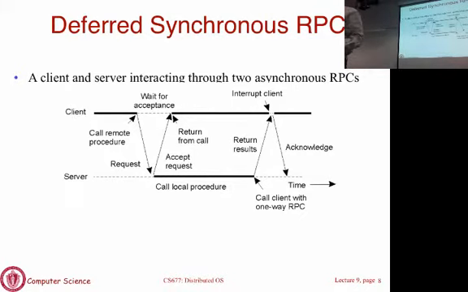Okay, rather than simply sending a message saying here are the results, you actually send it as an RPC call in the reverse direction. Okay, asynchronous RPC. So you send back a response, and then the client gets it and then sends an acknowledgement. Okay. So two RPC calls, so it's a default, referred to as the default synchronous RPC call.